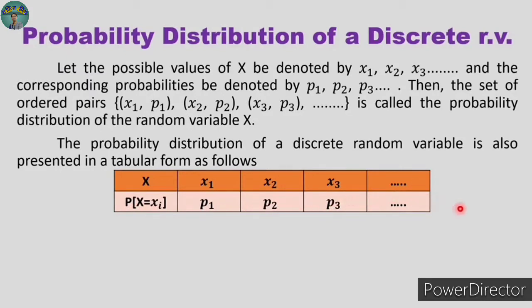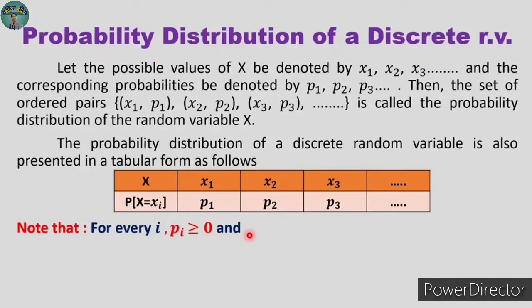Okay, now the most important thing, there are two properties related with the probability distribution. The first property is all pi's are greater than or equal to 0. It means the values of pi means p1, p2, p3 and so on, all those values of pi's are always greater than or equal to 0. It means they are always positive or they may be 0. So the value is always 0 or positive, it is never negative. Okay, this is a very important property.